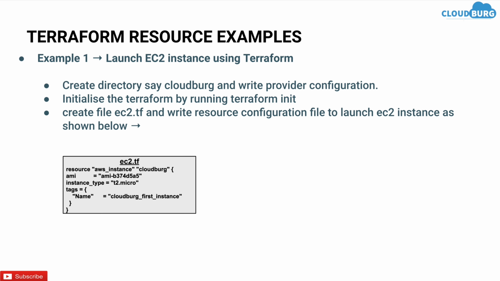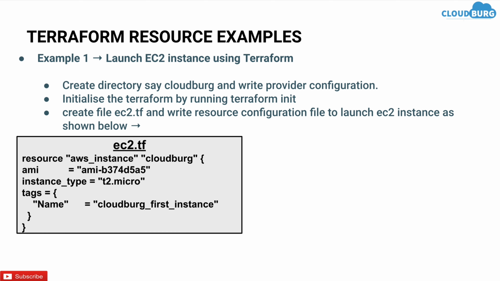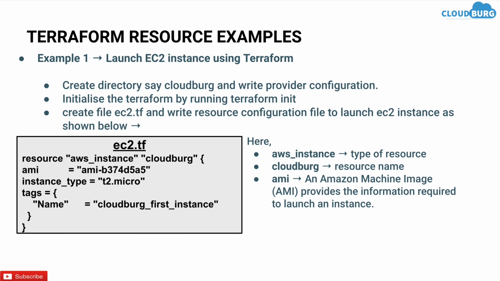So this is the EC2 configuration to launch the instance in AWS. Here aws_instance is a resource type of resource using which we are going to launch EC2 instance. Cloudbug is a resource name. AMI is an Amazon Machine Image which provides the information required to launch the instance.